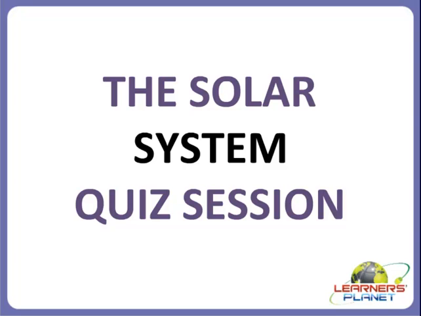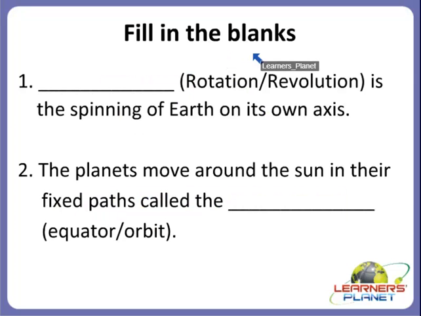So children, be ready to solve some interesting questions and answers. So we'll start with the first activity of the solar system, and that is fill in the blanks. Children, I'll read the question for you and you have to guess the correct answer from the options given in the bracket. Alright children? So we'll start with this activity now.